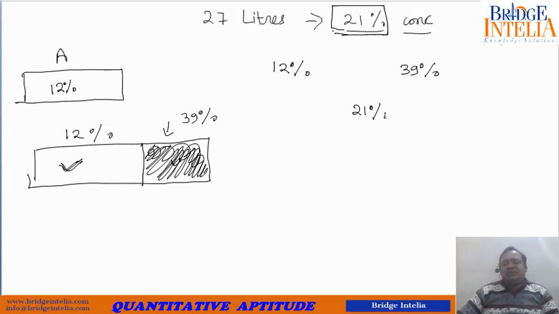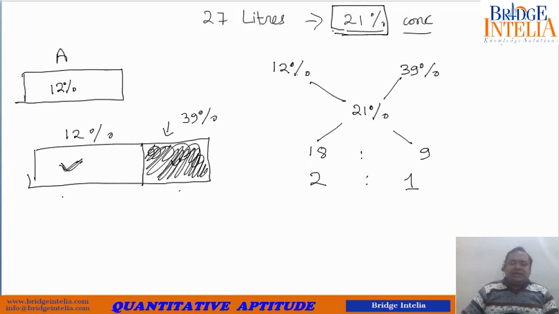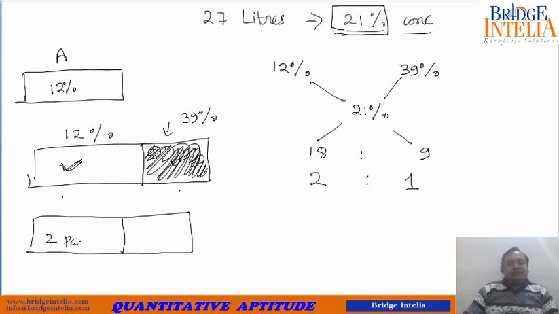So you can immediately find out in what ratio you have mixed this. What is the difference between 12 and 21? The difference is 9. And what is this difference? This is 18. So this 18 and 9 will give you the ratio. The ratio is 2:1. That means in the final solution, there are 2 parts of liquid A and 1 part of liquid B, 2:1.